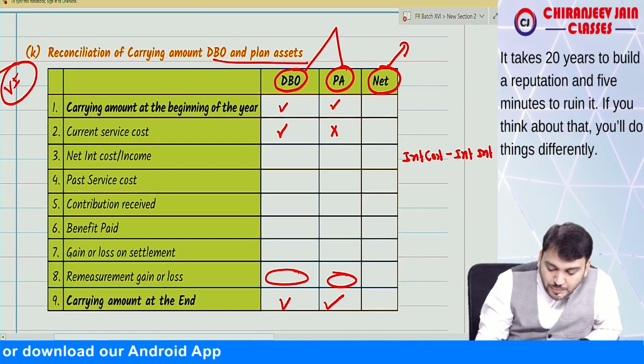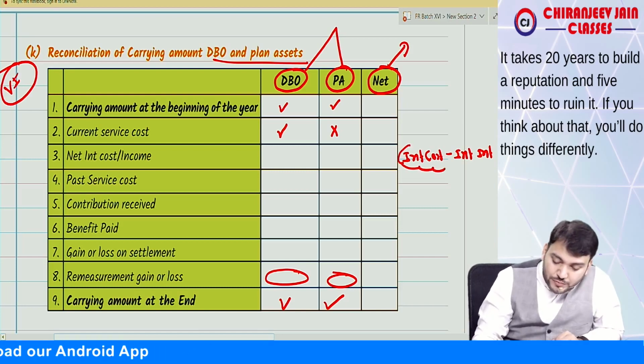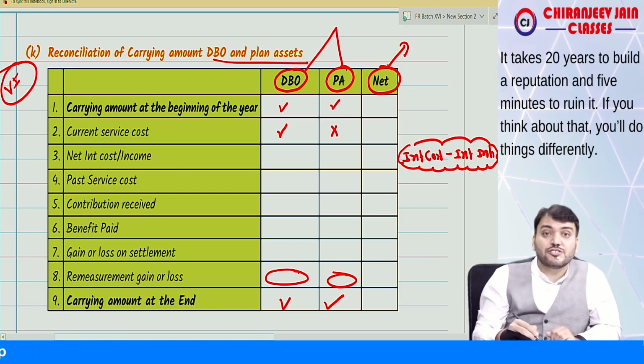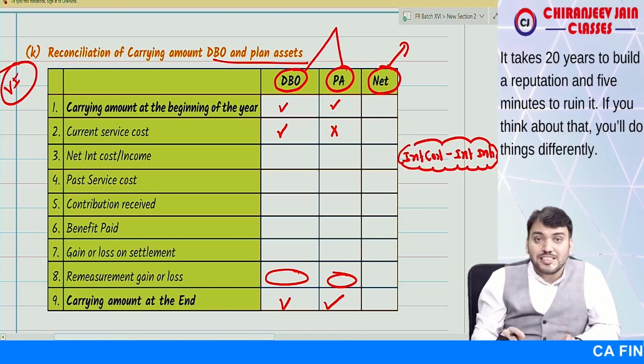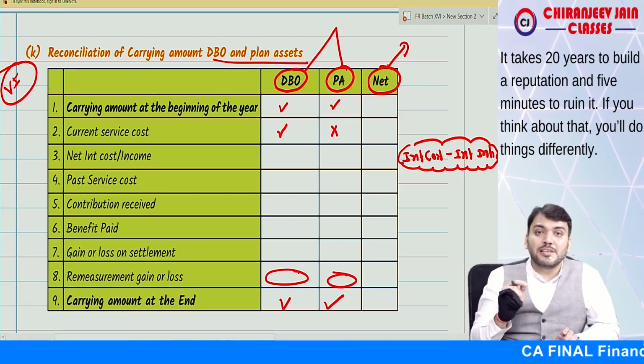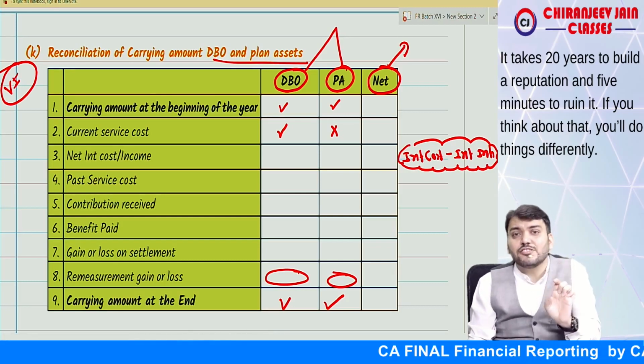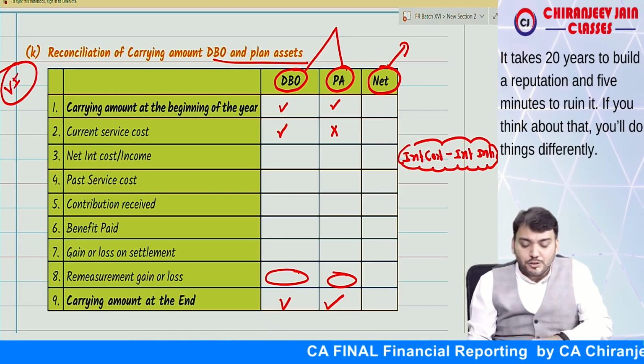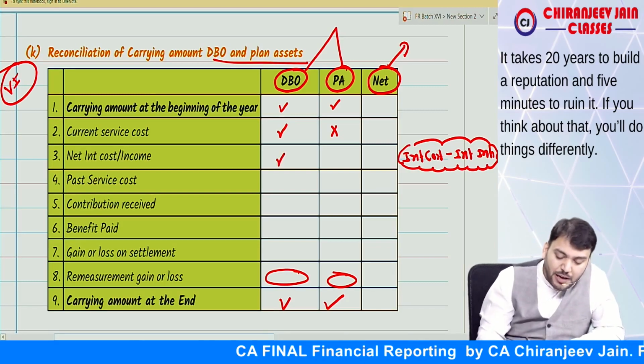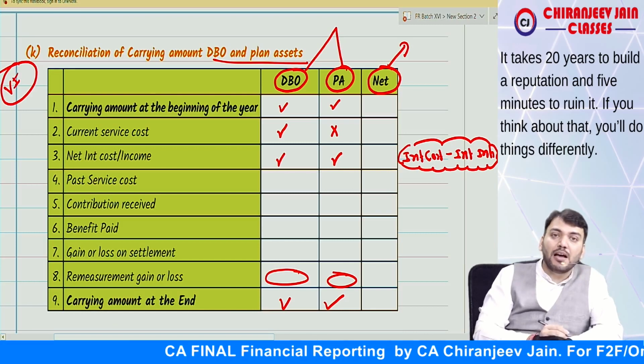If interest cost is more than interest income, then it is net interest cost. If interest cost is less than interest income, then it becomes net interest income. And Ind AS 19 says that net interest cost or income will be transferred to P&L. So can I say interest cost will come here, interest income will come here, and it will be added?